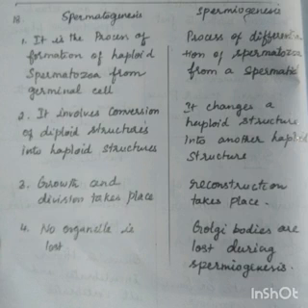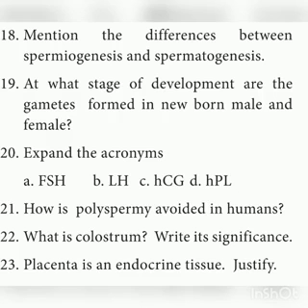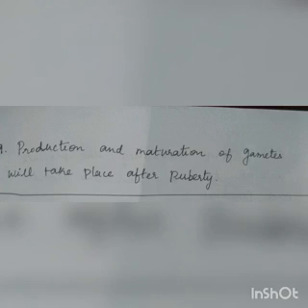There is a slight difference in these two concepts. Next, at what stage of development are the gametes formed in the newborn male and female? Production and maturation of gametes takes place during their maturity stage. That means after puberty.